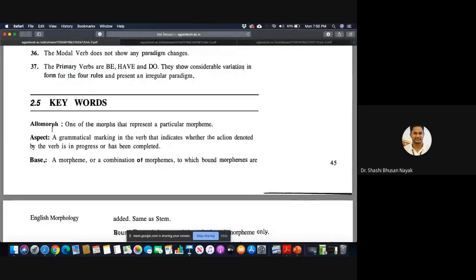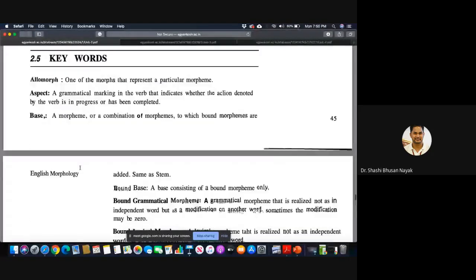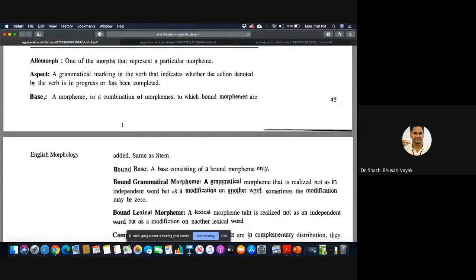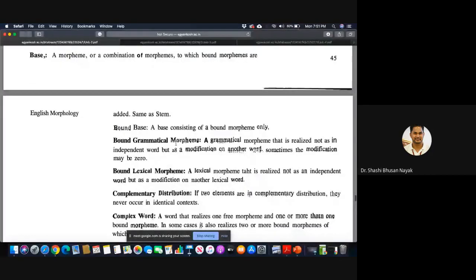What is an allomorph? What is aspect? What is base? Allomorph is one of the morphs that represent a particular morpheme. Aspect, a grammatical marking in the verb that indicates whether what is denoted by the verb is in progress or has been completed, whether the action is completed. Something there is written as a typing mistake, I believe. I was confused. Okay, and then what is a base? A morpheme or a combination of morphemes to which bound morphemes are added. Same as stem. So base is equal to stem.